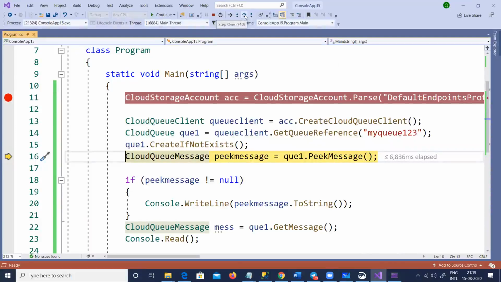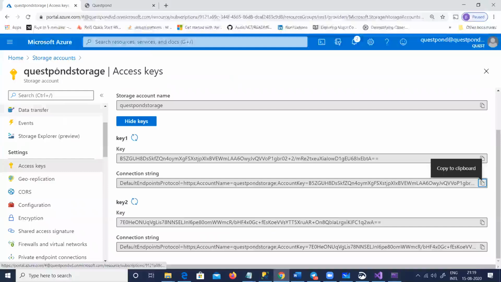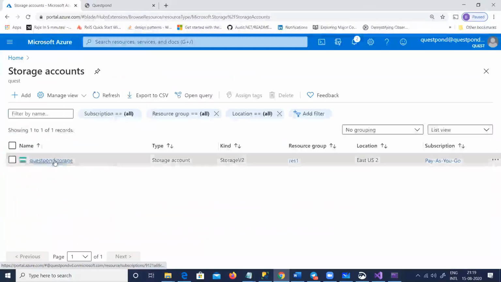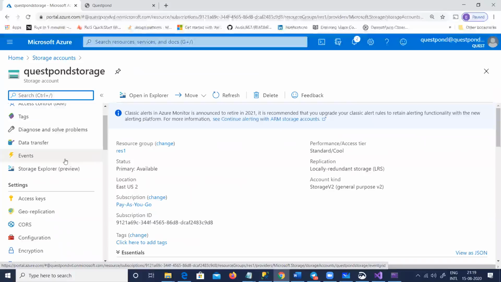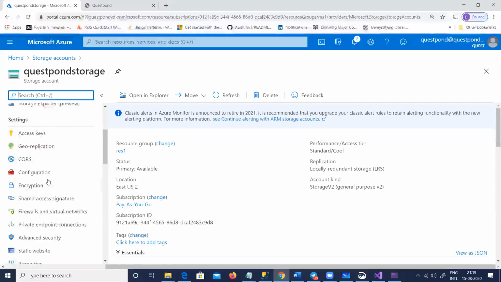So now, once he does a peek message, I would like to go and see that. Let me first go to the queue here and let us see, do we see the message or not? Because once he does a peek message, does the message get hidden? Let us see that, right? So I'm going to go to our queue.